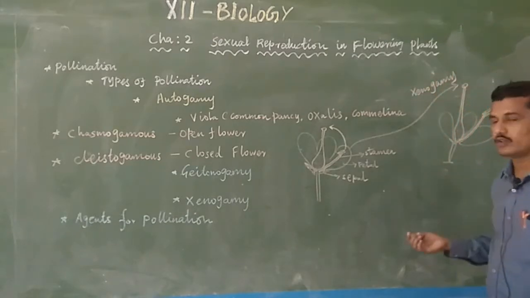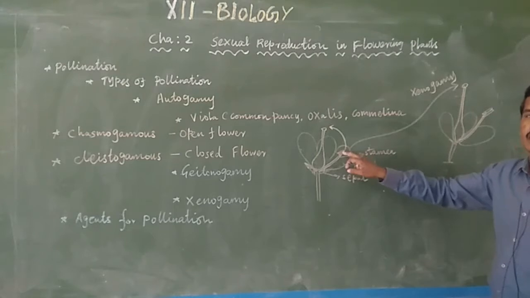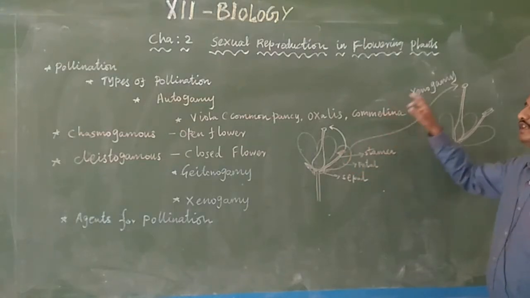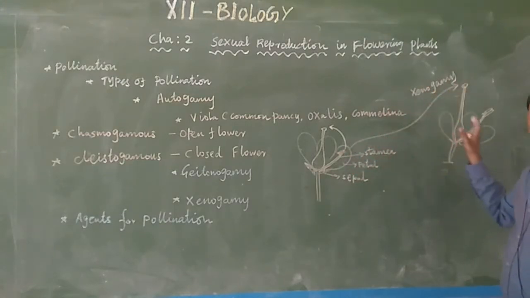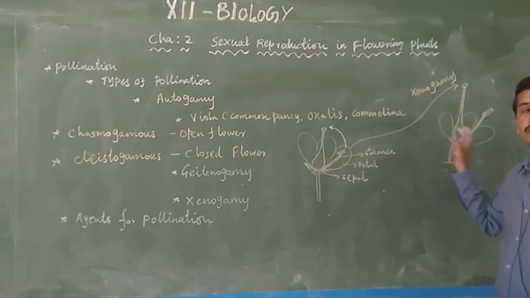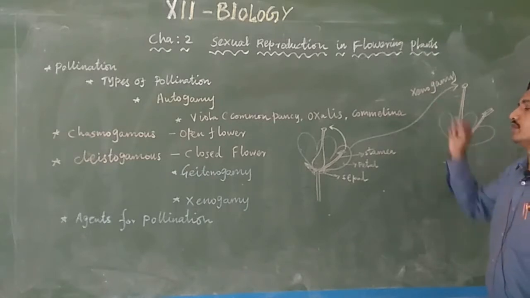Xenogamy is the transfer of pollen grain to a different plant of the same species.